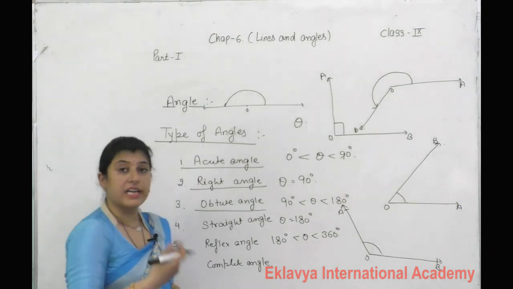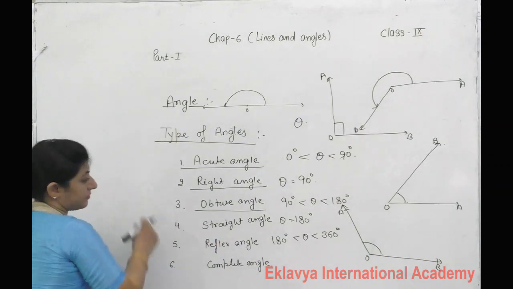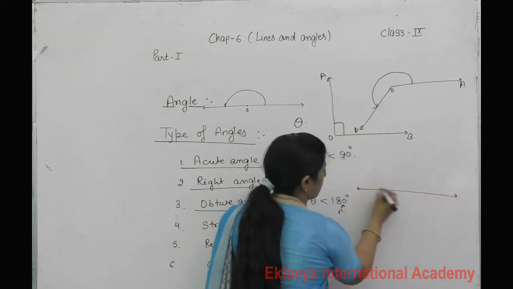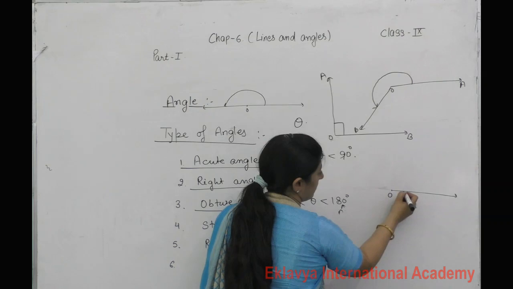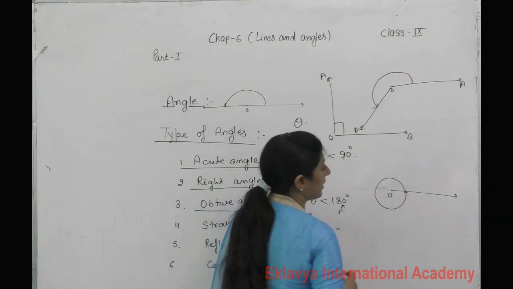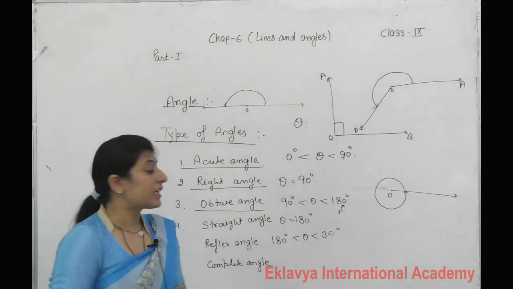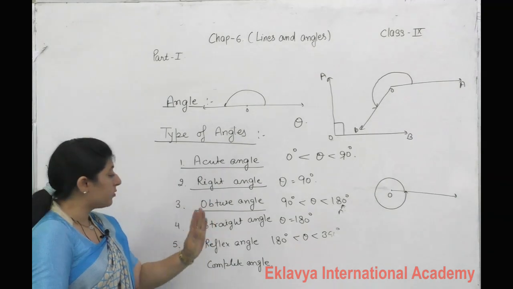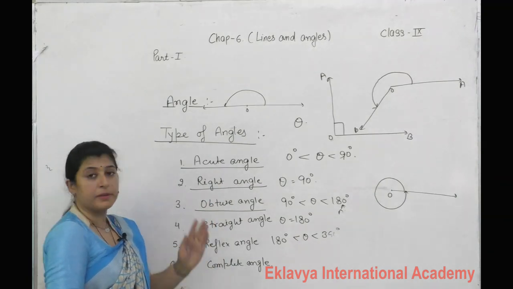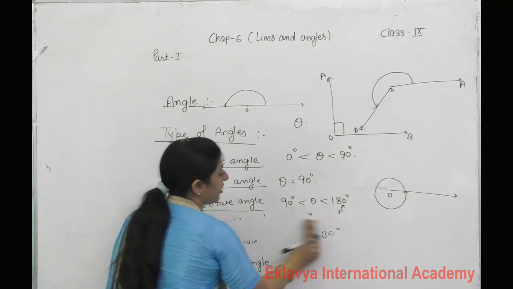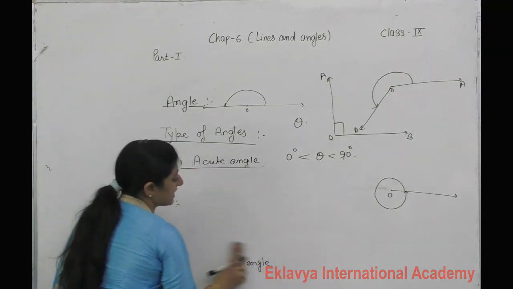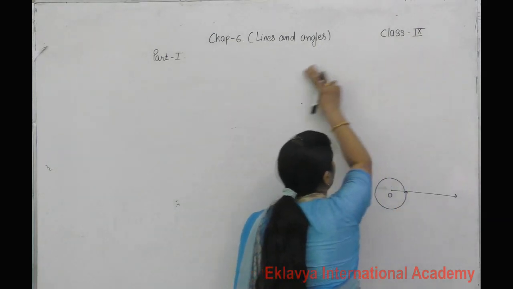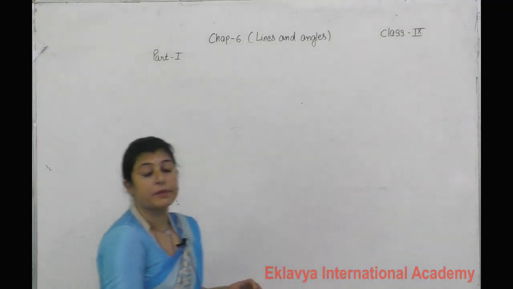Complete angle is a complete 360 degrees. So types of angles: acute, right, obtuse, straight, reflex, complete. We already discussed these in class 8, but it is your basic concept and you have to know it every time in this chapter.